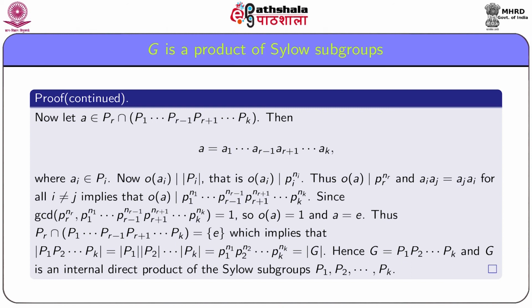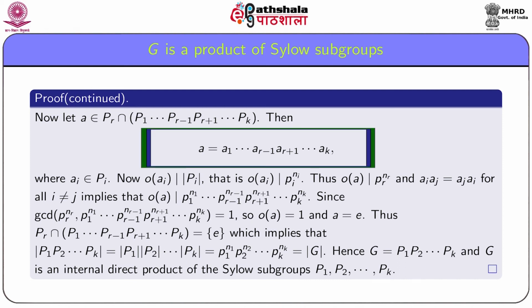Actually, we want to show that G is an internal direct product of P1, P2, up to Pk. For this, consider an arbitrary integer r between 1 and k and an element a from Pr intersection P1 P2 up to Pr minus 1, Pr plus 1 up to Pk.